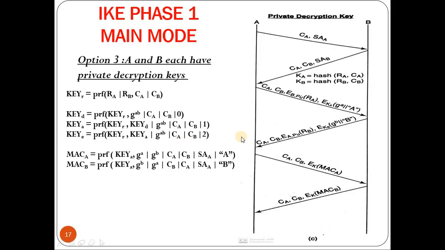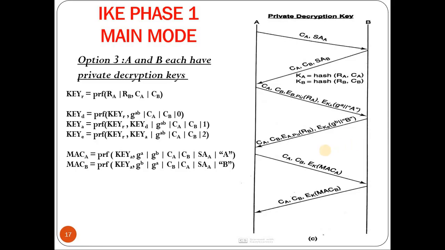Once the keys are generated, both parties will generate the MAC of both parties. In the previous two options, at this point they could compute only their own MAC, that is A would compute only the MAC of A and B only the MAC of B. In this case, since the identity of the other user is already retrieved, both parties will compute MAC A and MAC B. That is, A will have MAC A and MAC B, and B also will have MAC A and MAC B.